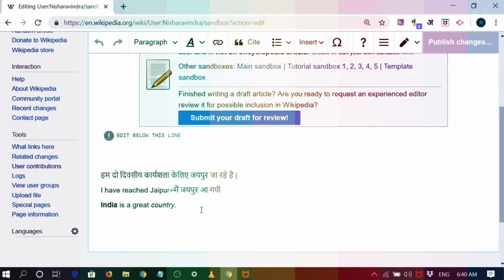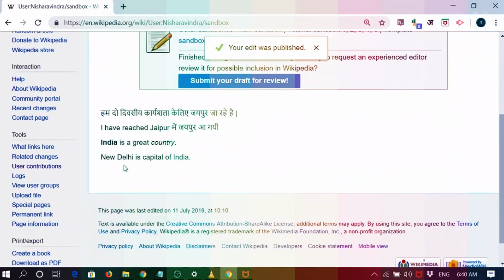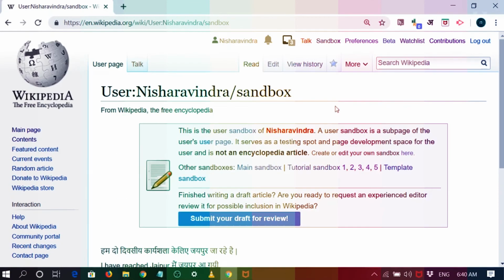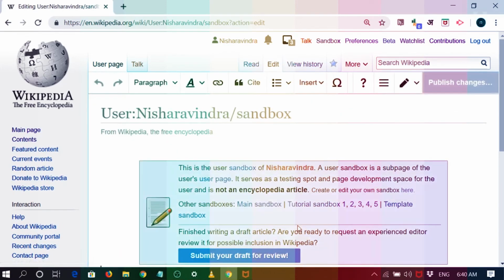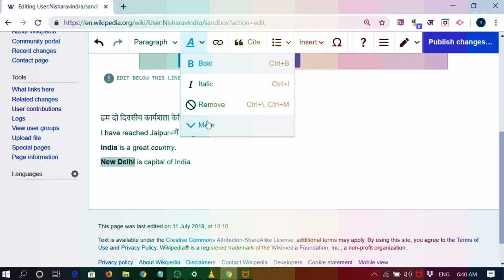So I'll click on the edit mode. Okay, you've already seen that. We can click on the edit mode, and let me just type another thing. New Delhi is the capital of India. So I am making changes here. A wiki page has got two modes, the published mode and the editing mode, and here I can do the editing. So New Delhi is the capital of India. I have made changes. If I want to make it bold, I'll just select this and then do bold again. And if you want to see what else I can do, I can underline it.